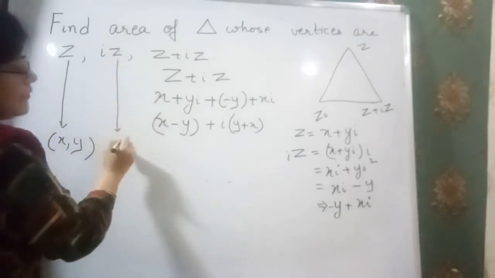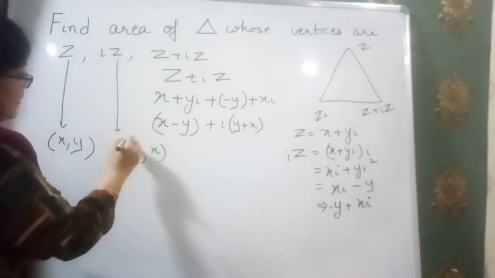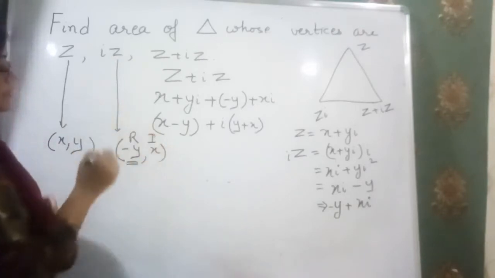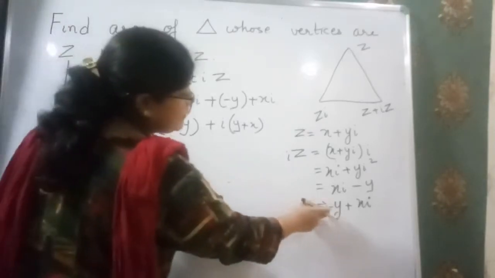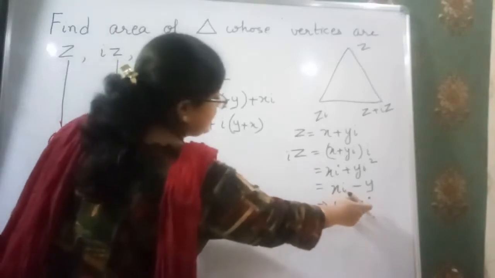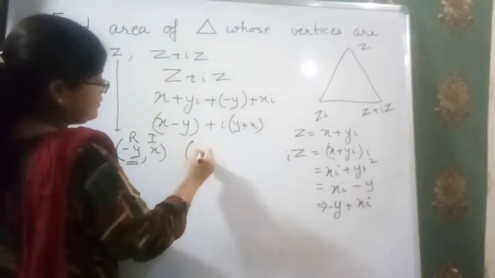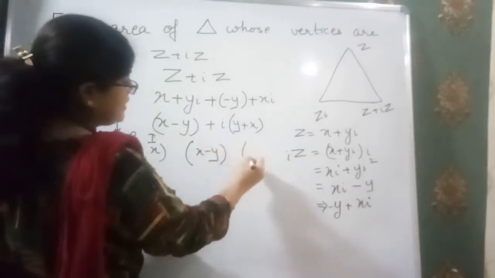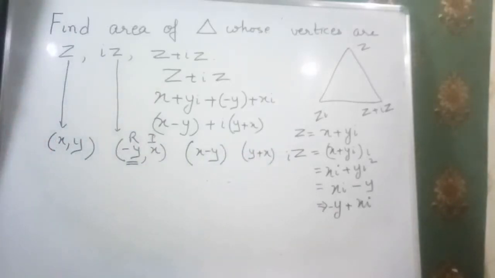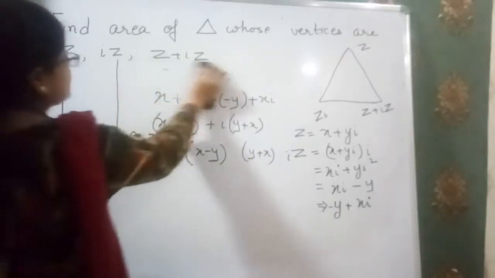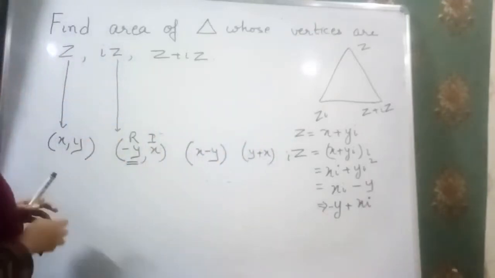For iz we have the point (minus y, x). Firstly write the real part and then the imaginary. The imaginary part is that part which contains i. So here minus y is the real part and x is the imaginary part. And in this case we have real part x minus y and imaginary part y plus x. Clear? Now do it this way, categorize real parts and imaginary parts for each of the following.